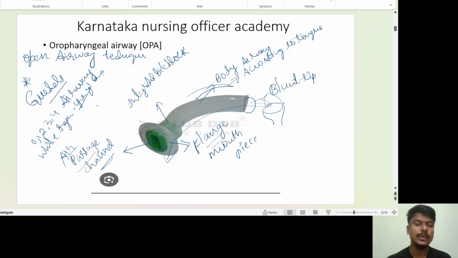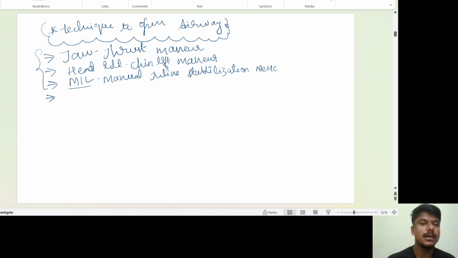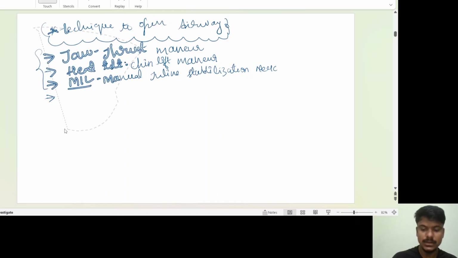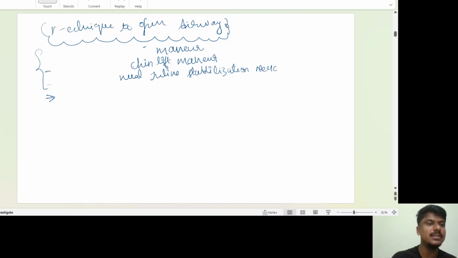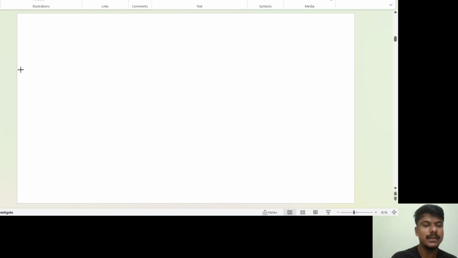So how are you going to insert the device? What is the technique used to insert the oral airway? Now we saw the techniques to open the mouth, and after that we have to see how this device is inserted and placed.